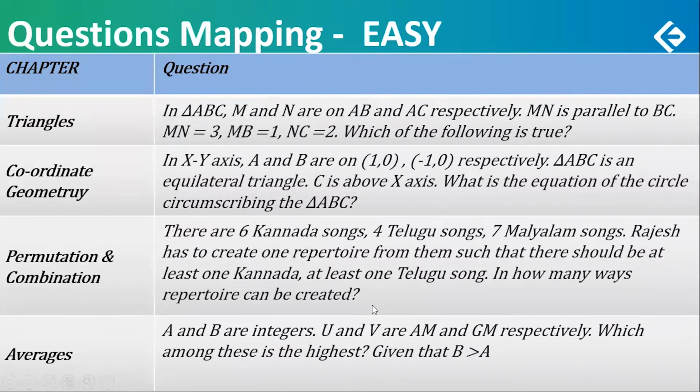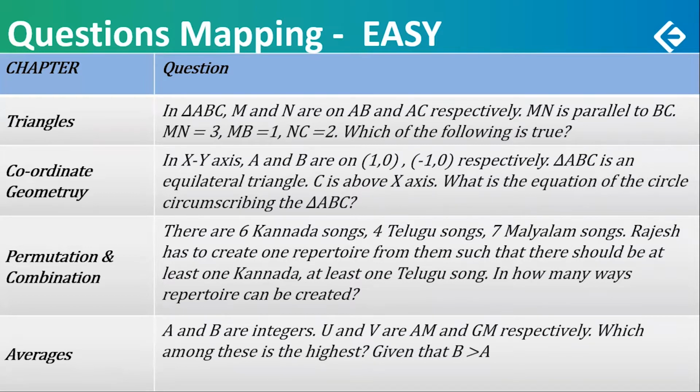Another easy question on triangle. In triangle ABC, M and N are on AB and AC respectively. MN is parallel to BC, so it was a segment parallel to the base BC. MN is 3, MB is 1, NC is 2. Which of the following options is true? The options were given.